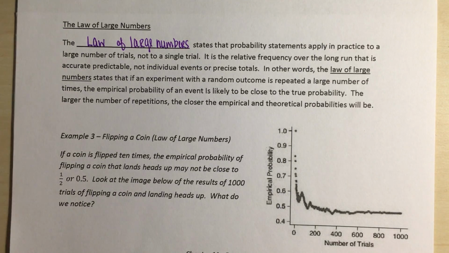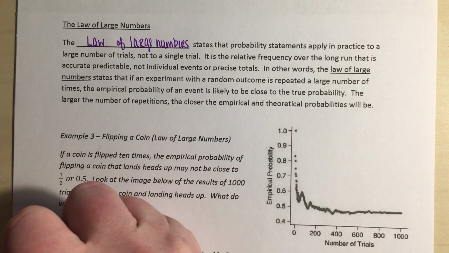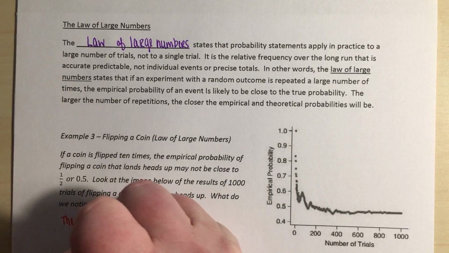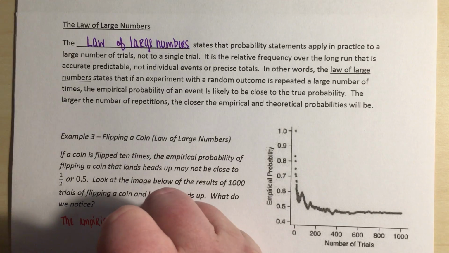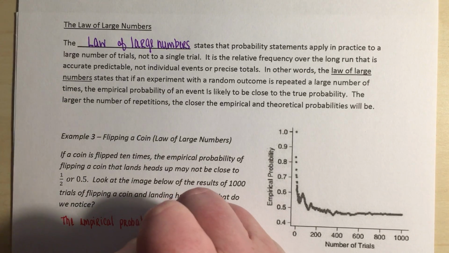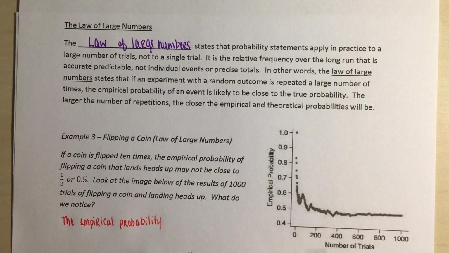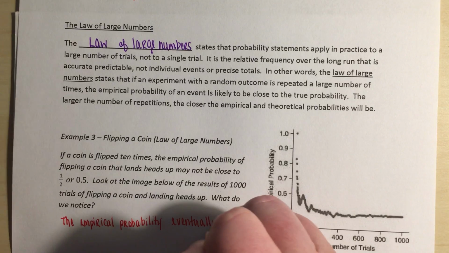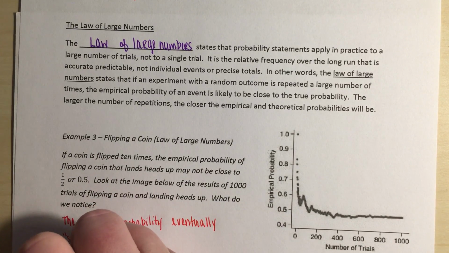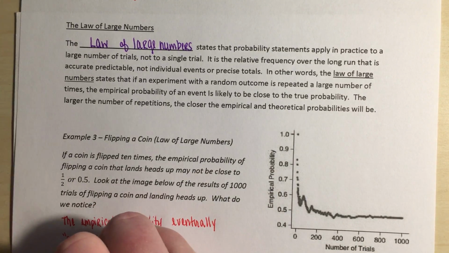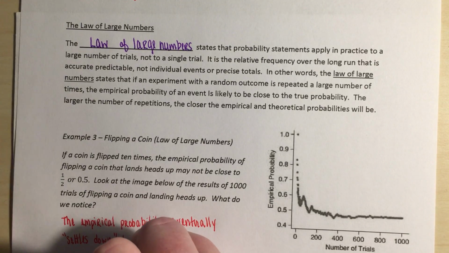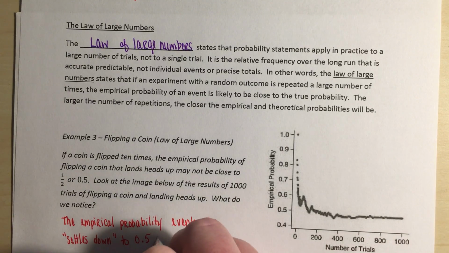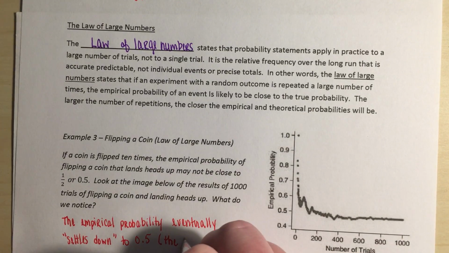Right? So I'm just going to summarize that in a sentence. We will say that the empirical probability eventually settles down to 0.5, right, which is the theoretical probability.